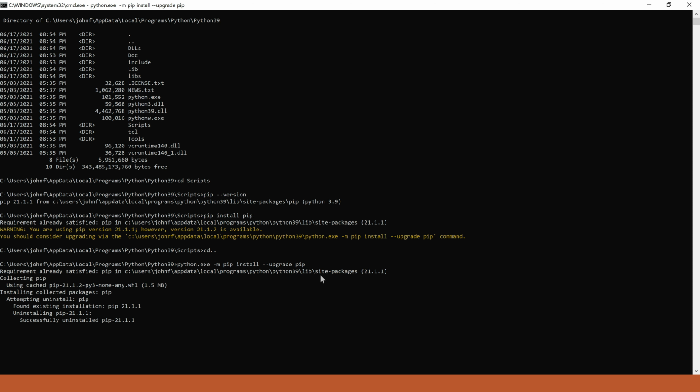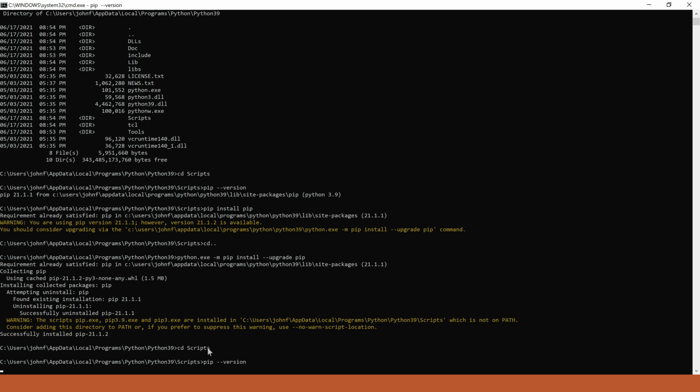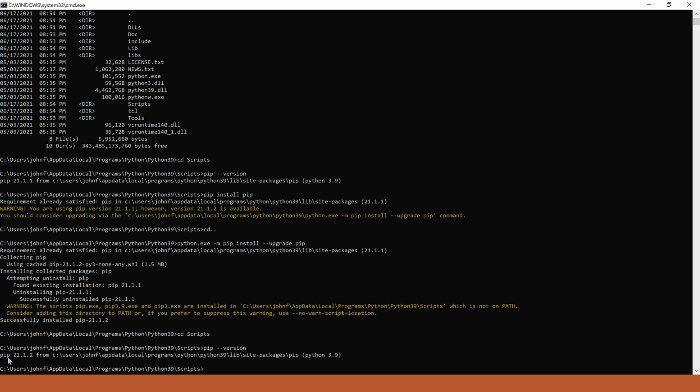Now it is updating to the latest. Yes, it has successfully installed 21.1.2. Let me check the version now. cd Scripts, pip --version. Now it is showing the latest version 21.1.2 and the location and Python version as well.